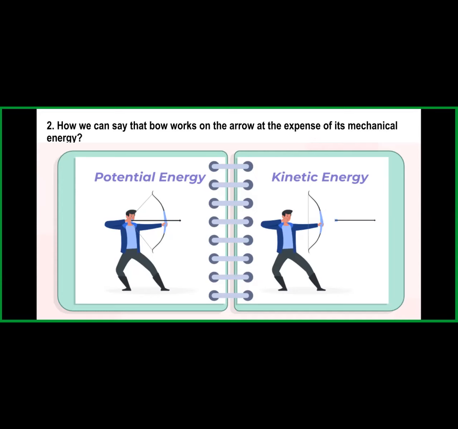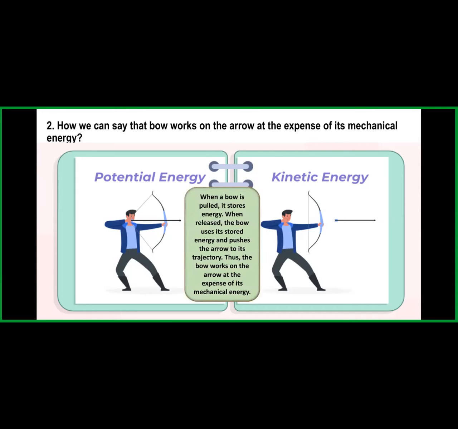Very good, Tanya. You are absolutely correct. Here, the potential energy is stored in the first figure, and the potential energy is transforming into kinetic energy due to its motion. And when the work is done with the help of potential energy and kinetic energy, we call it mechanical energy. See, when the bow is pulled, it stores energy. And when released, the bow uses its stored energy and pushes the arrow to its target. Thus, the bow works on the arrow at the expense of its mechanical energy.